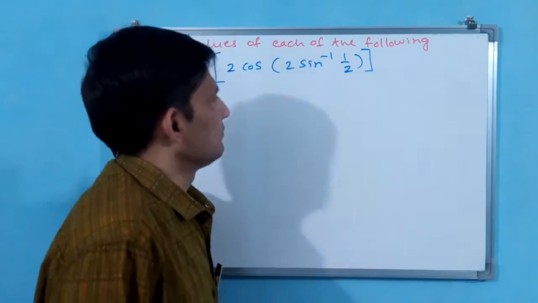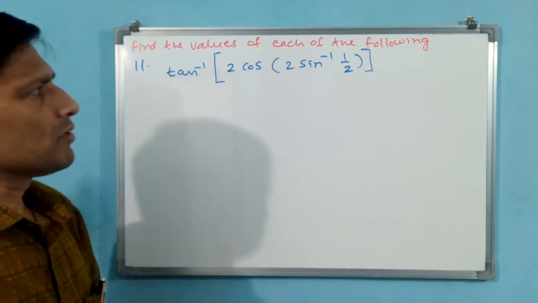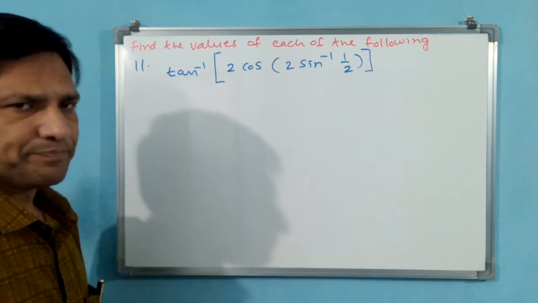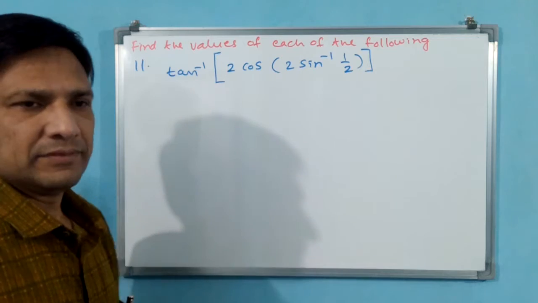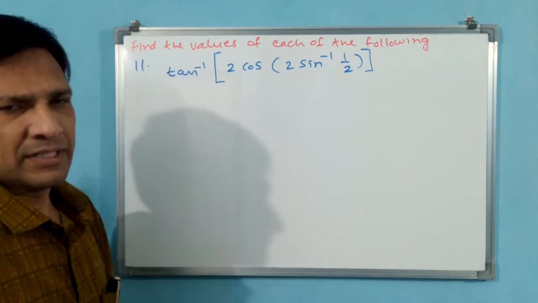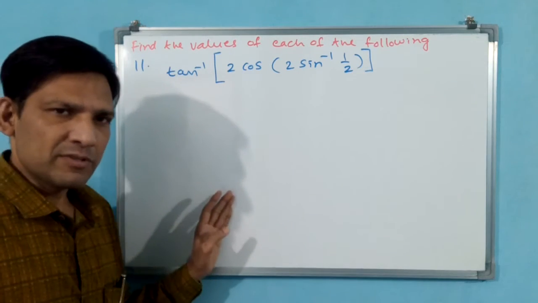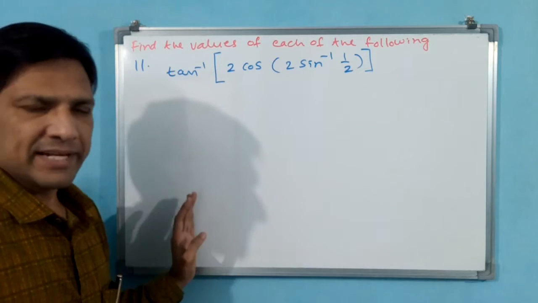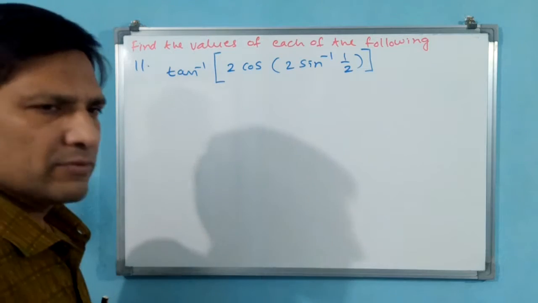If you see what they have written: find the values of each of the following. See, the answer may be a value or an angle. For the examiner, both are values. If the answer is a value for the examiner, we have to think like that. Why? Because besides sine, a trigonometric function, an angle will be there. Besides an inverse trigonometric function, a value will be there. Like that we have to take it.